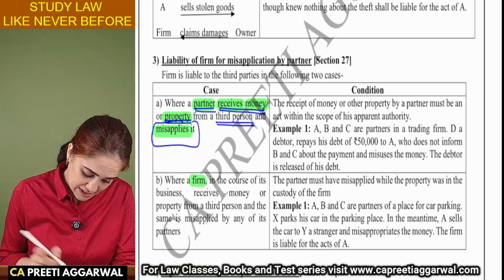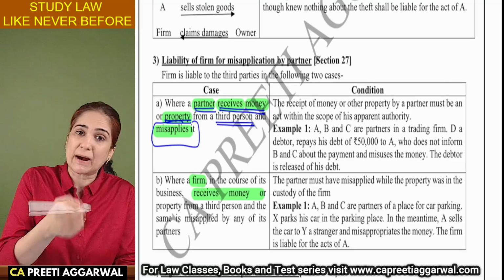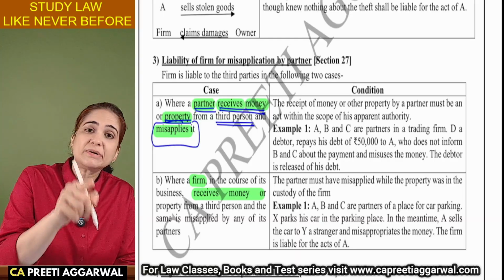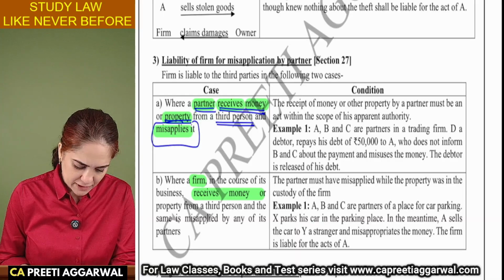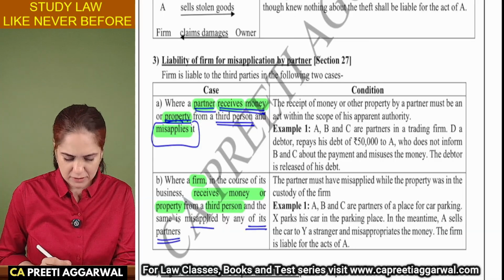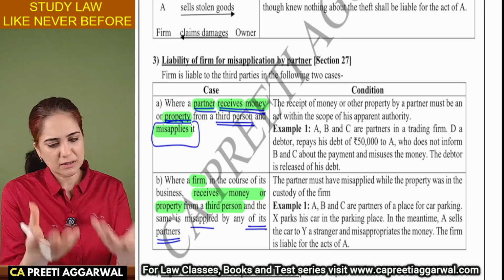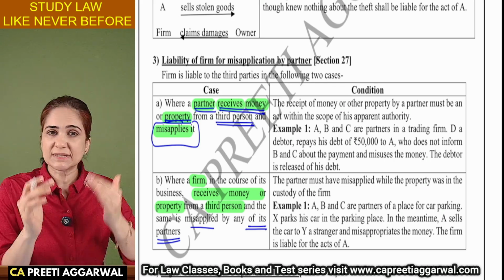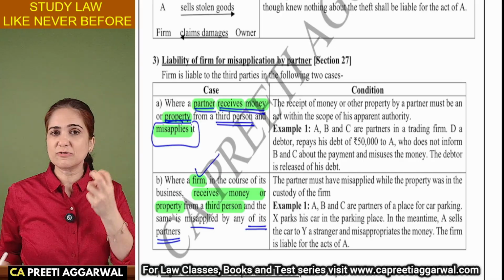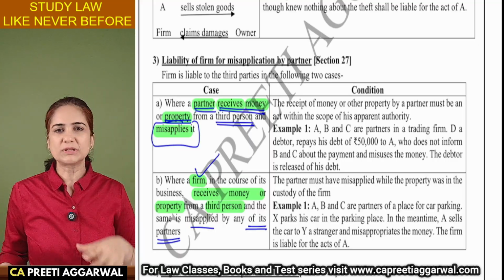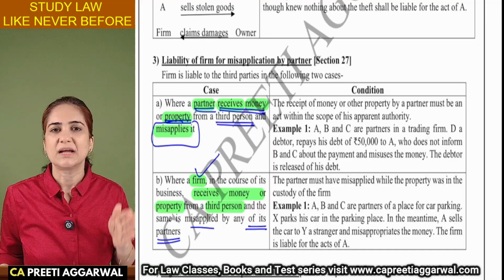The firm receives money or property. Earlier, the partner had received it. Now, the firm received money or property from a third person, but it is misapplied by one of the partners. So earlier, the partner received the property, the partner misapplied it, the firm is liable. In the second case, the firm receives the money, but it is misapplied by the partner. In both cases, the firm is liable.